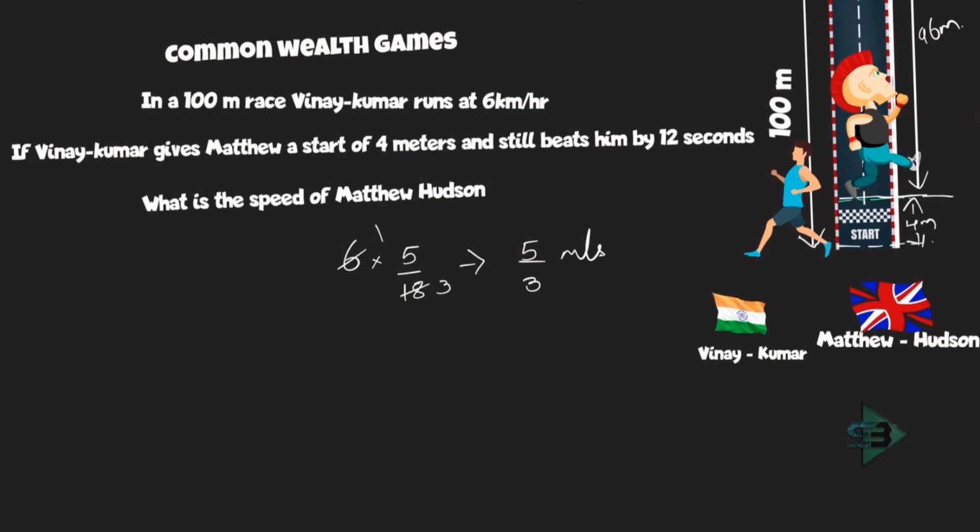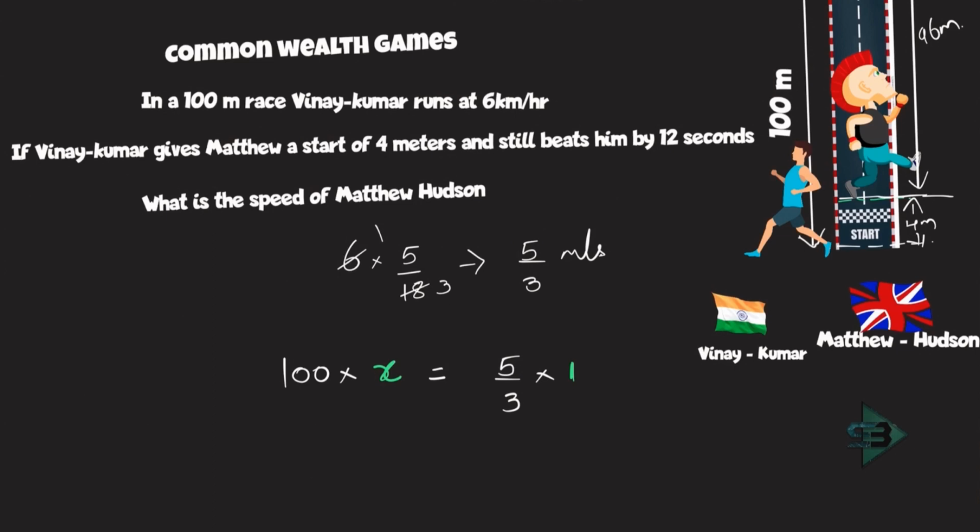Okay, which means he will go 5 by 3 meter in 1 second. So in what time will he complete the 100 meter race? So you can say in 1 second he goes 5 by 3 meters. So the question is now, he'll complete 100 meter race in how many seconds? 100 meters he will go in how many seconds is something that we are supposed to know about this problem.